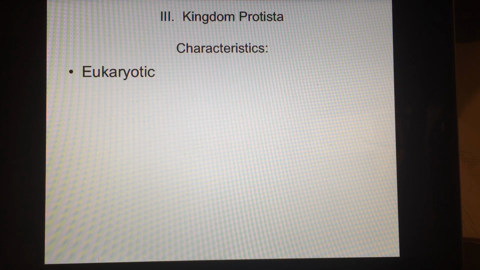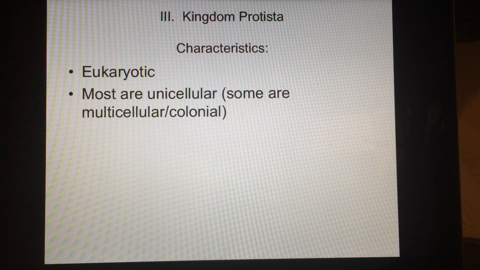This is the first time. Archaebacteria and Eubacteria were prokaryotic cells, which means they have no nucleus. As we enter the third kingdom, the kingdom Protista, we're now going to move up to the big time regular cells with a nucleus, which are called eukaryotic, and it will remain this way throughout the rest of the kingdoms. This is the advanced cell on our planet. These cells have a nucleus. If you're not going to remember that, write that down.